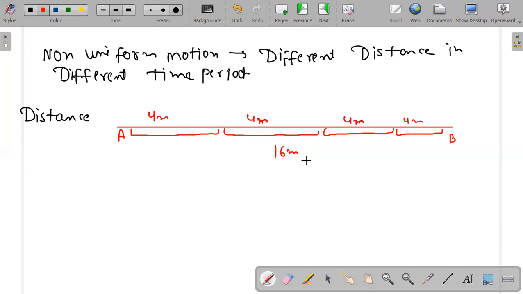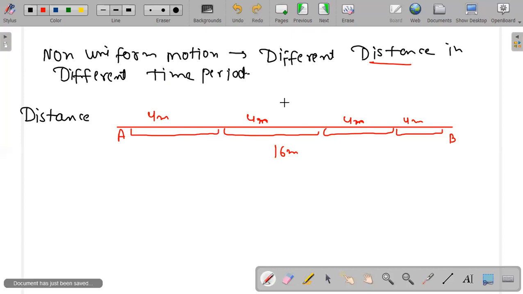Instead of this you can divide the 16 meter into 5 meter and 5 meter and 3 meter and 3 meter. Or you can also do 6 meter and 4 meter and 3 meter and 2 meter. There is a need of difference in either distance or time period or both.